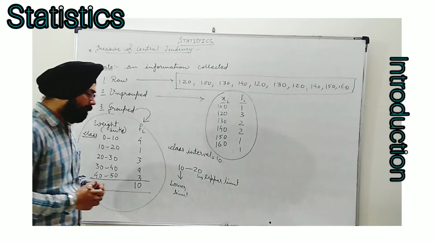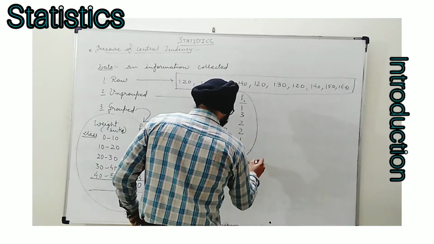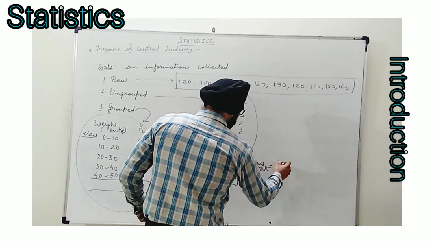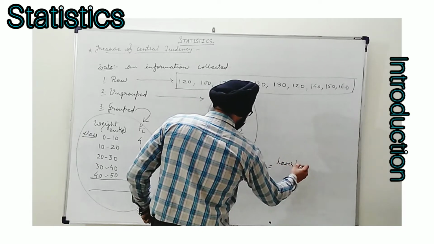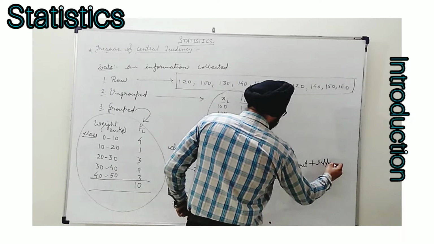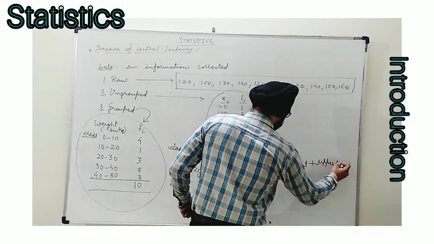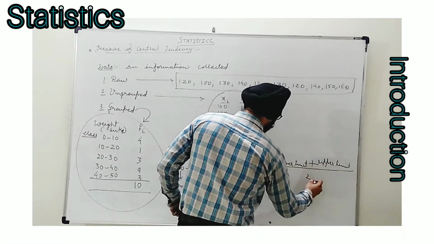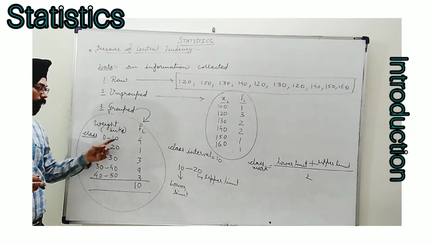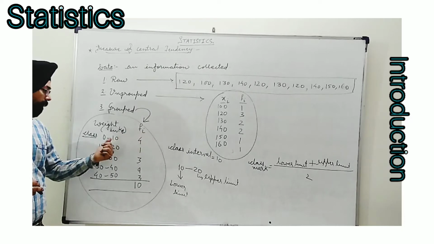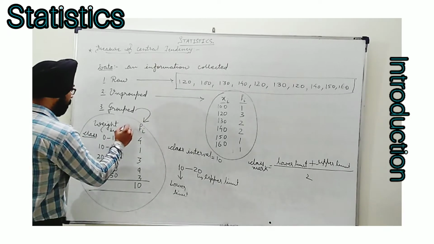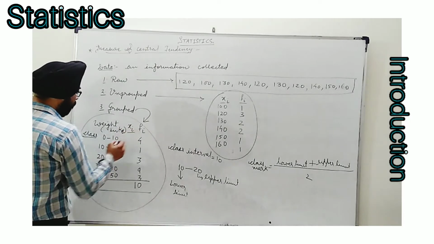The formula for class mark is taken as lower limit plus upper limit divided by 2. This is applied in each of the classes to find the value of class mark, or we can say mid value also. Now, when we find class mark, this is considered to be xi.